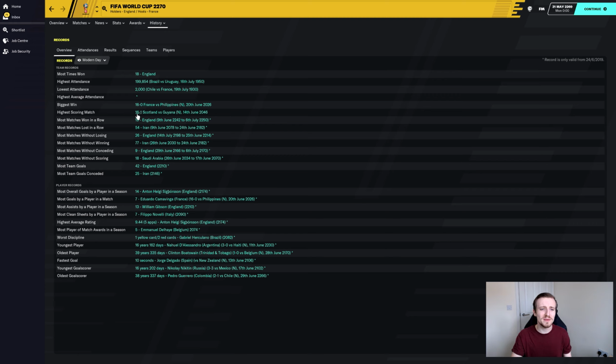And apparently Scotland beat Guyana 16-1. That's pretty insane to even think. The most matches won, the most, 19, was with England. So that must have meant they won the World Cup two years running, between 2242 and 2250. What else have we got?